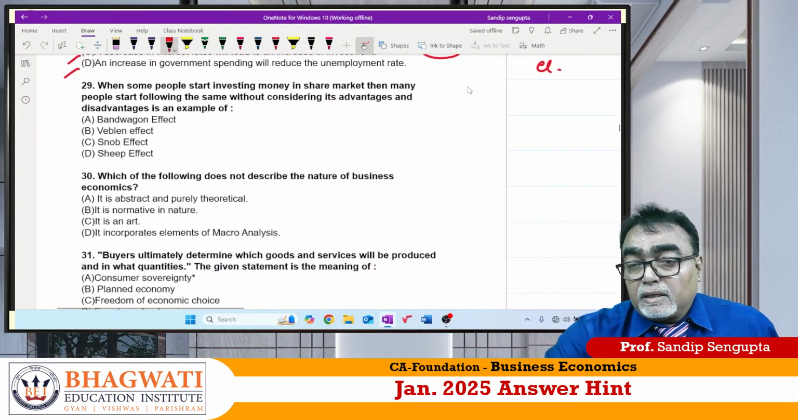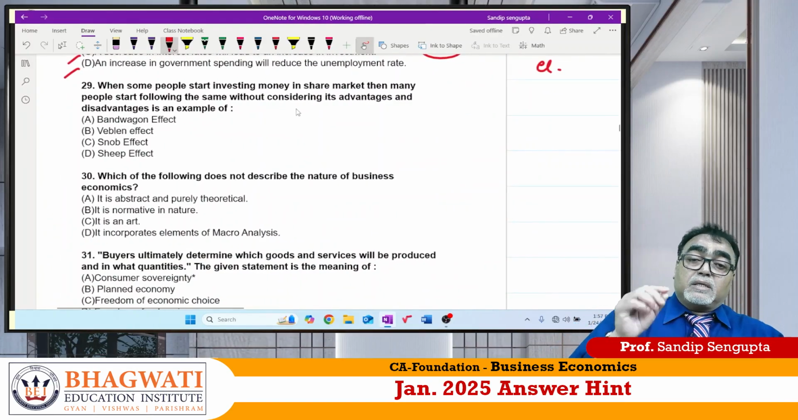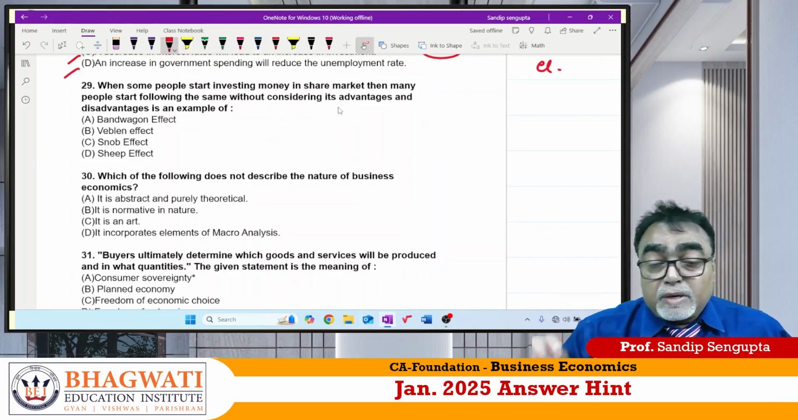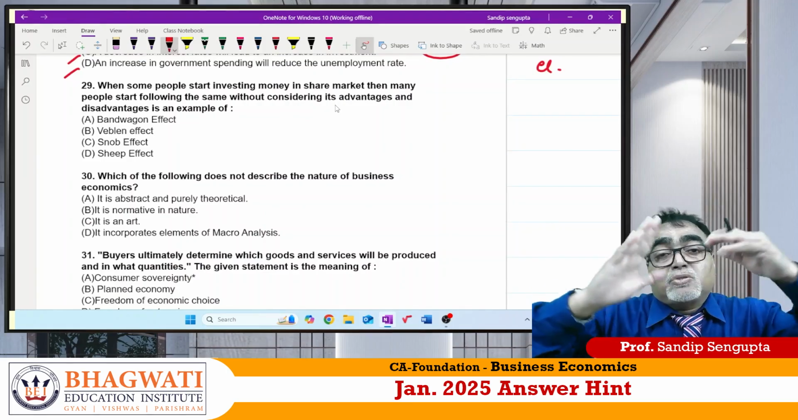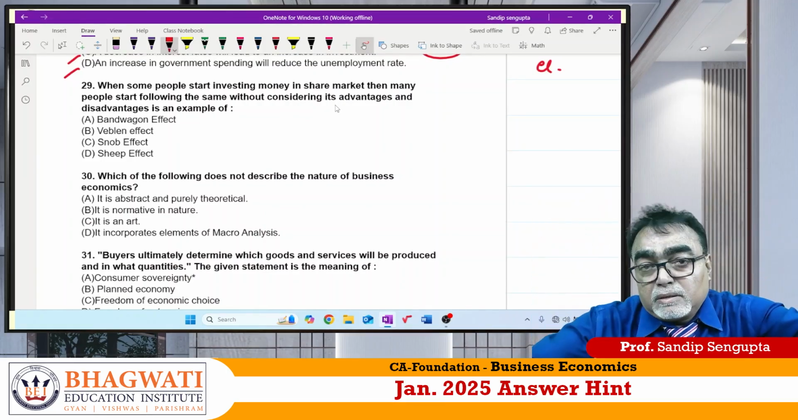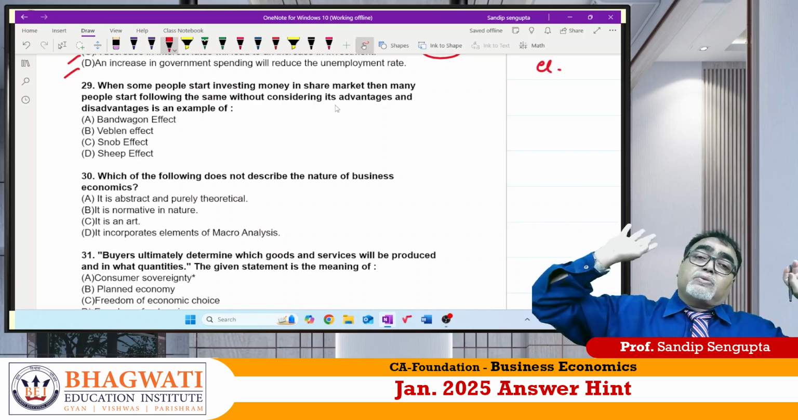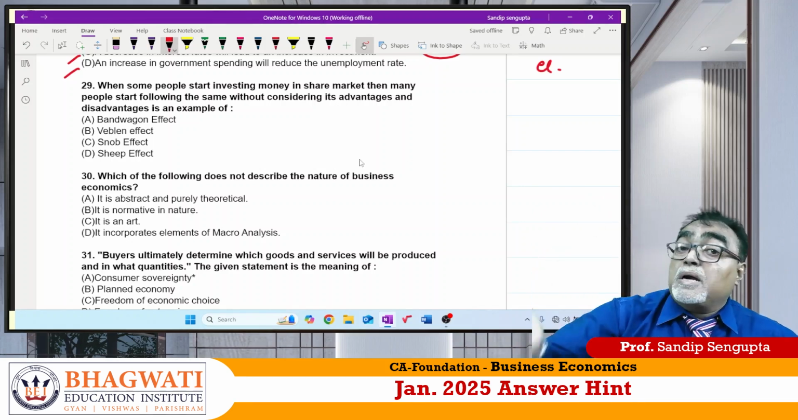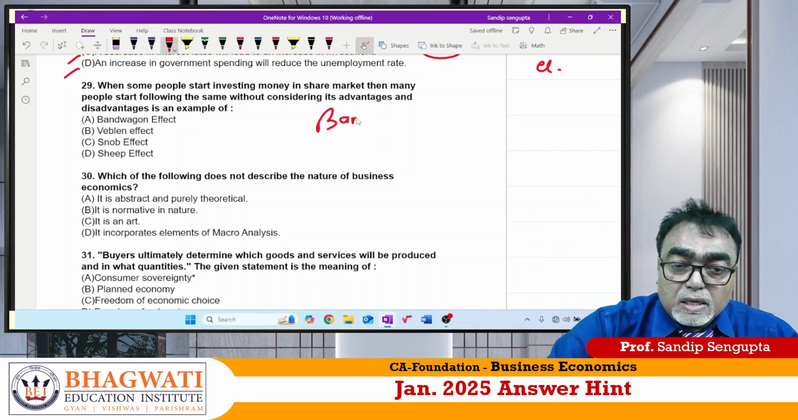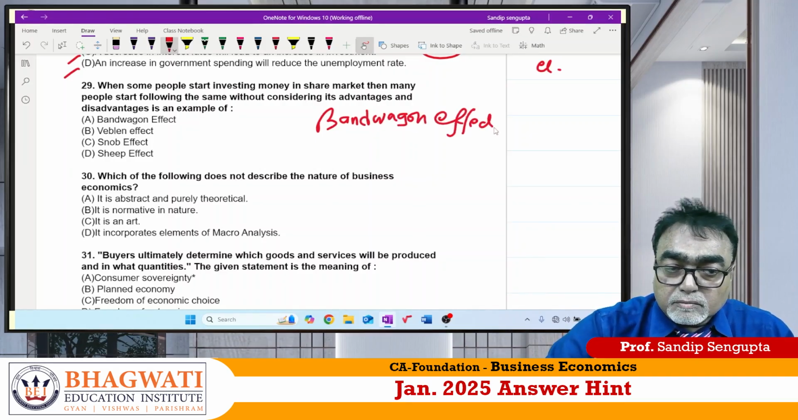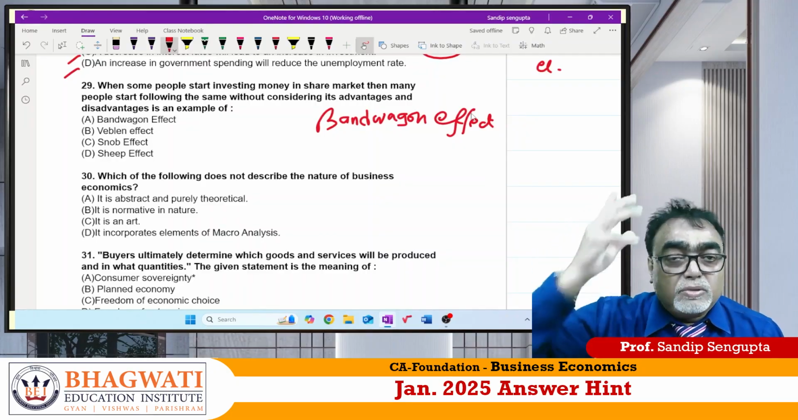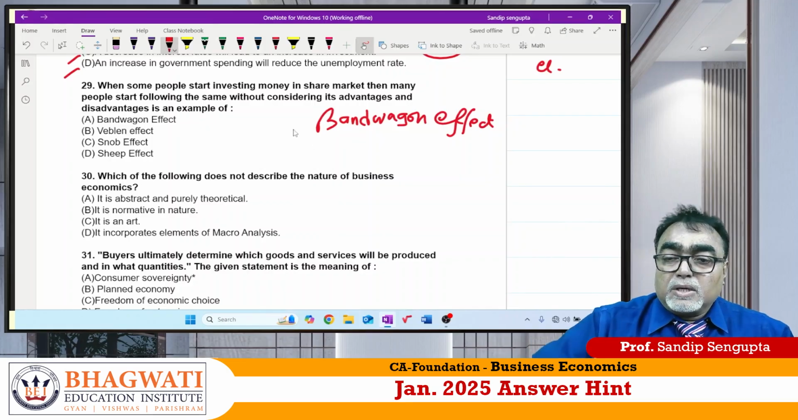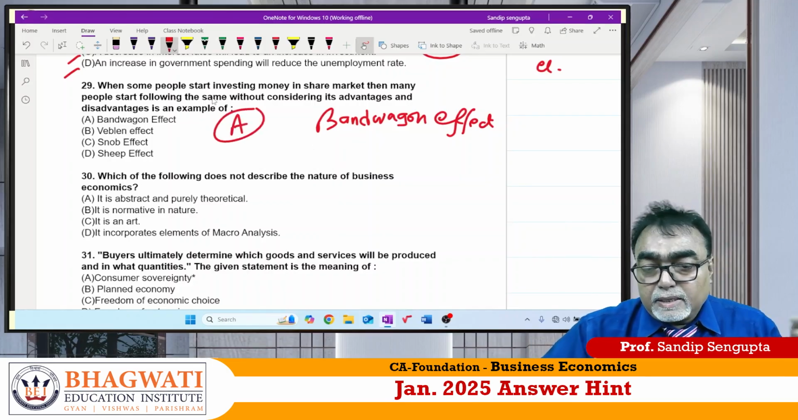Now 29. When some people start investing money in the share market and many people start following the same, everyone is doing that, I am also doing the same thing. I don't know the consequence. Everyone is doing it, so I am also doing this. Sir, in the demand chapter, he calls it the bandwagon effect. So people are doing, society is doing, chalo, I will also do this. Right? So the answer should be A.